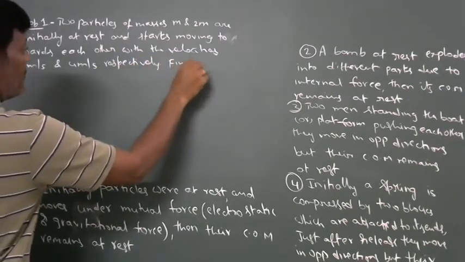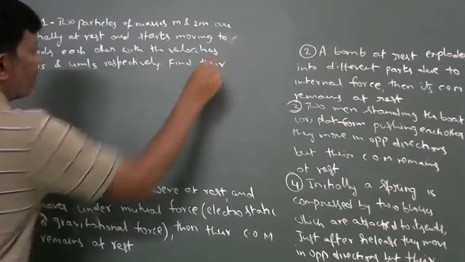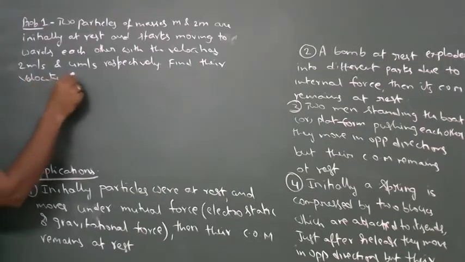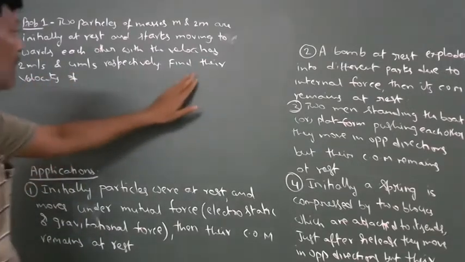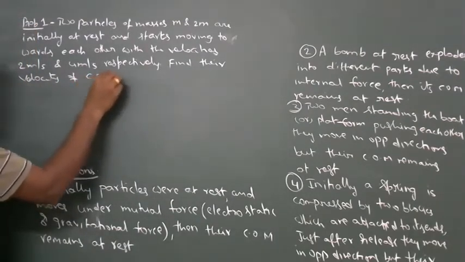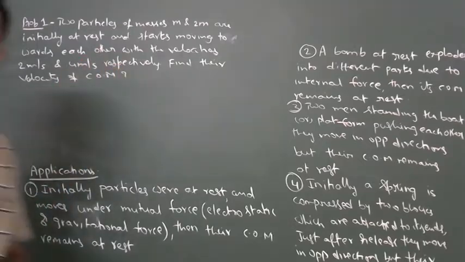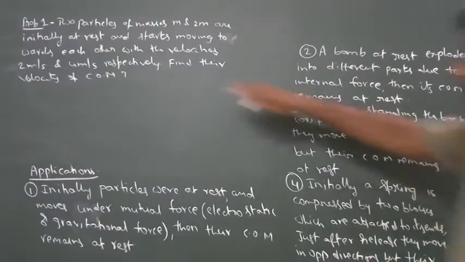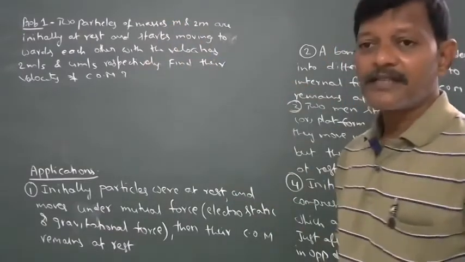Find the velocity of center of mass. This is the question, a very important question. Velocities are given, masses are given.